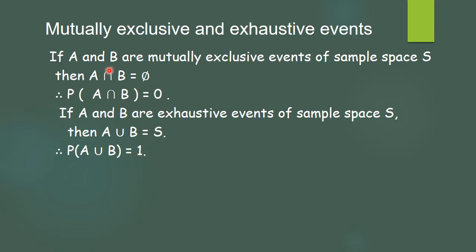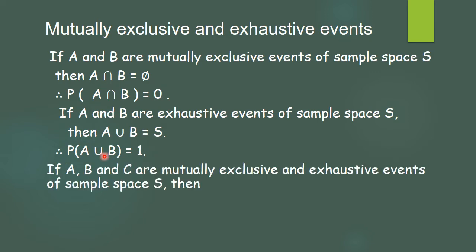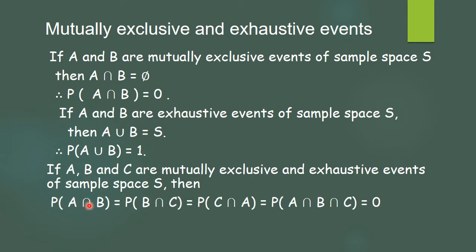If there are three events A, B, and C, mutually exclusive and exhaustive in a sample space S, then as they are mutually exclusive, A intersection B, B intersection C, C intersection A, and A intersection B intersection C will all be the null set, so their probabilities will be 0. As they are exhaustive, their union is the sample space, and so the probability of A union B union C is 1.